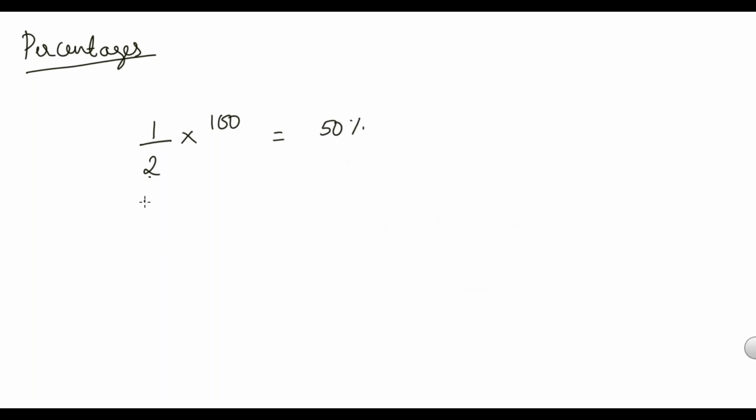If I have the number 2 by 5, if this fraction is converted to percentage, 2 by 5 is equal to how many percent? 40%. So 2 by 5 in terms of percentage, we have to multiply by 100. 5 one time, 5 twenty times, that is 40%. So this fraction 2 by 5 is nothing but 40%.